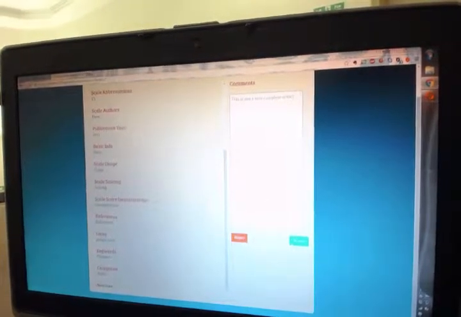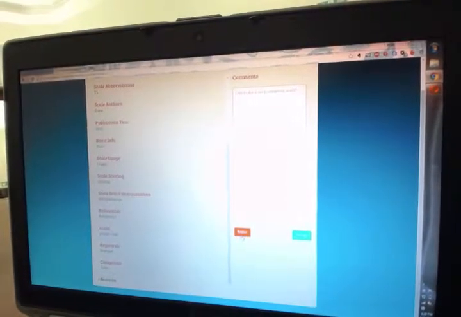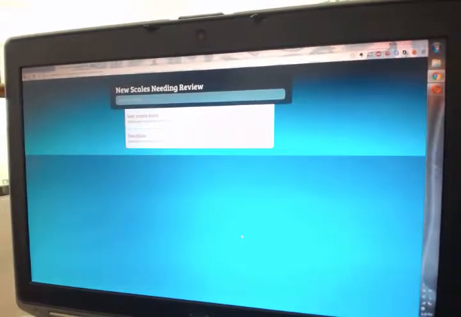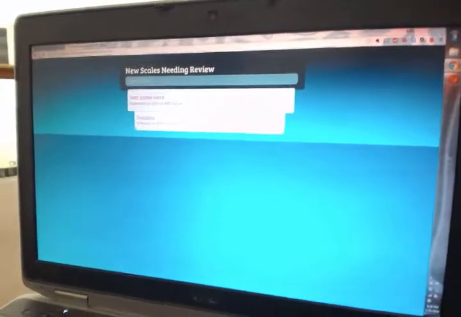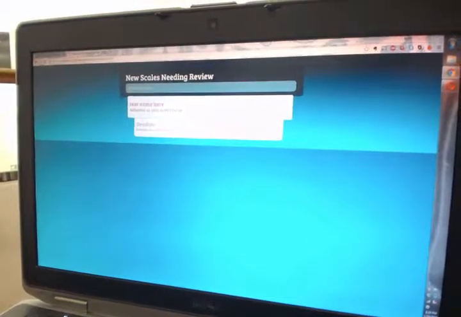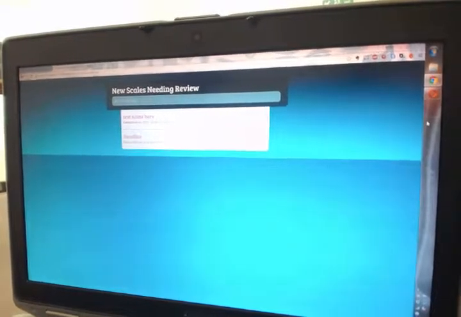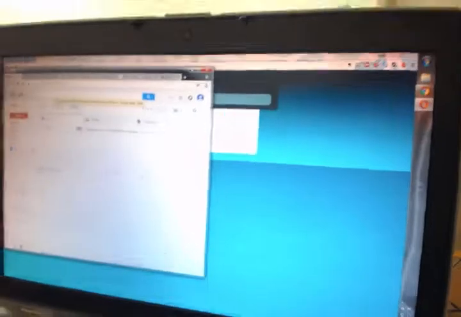And you can either accept or reject it. So here we're going to reject the app, or the scale rather. So we've rejected the scale. It's no longer needing review, and it's out of our sort of to-do list here. And now one of the things the system does is when you make a decision, it automatically sends an email to the person who submitted it.